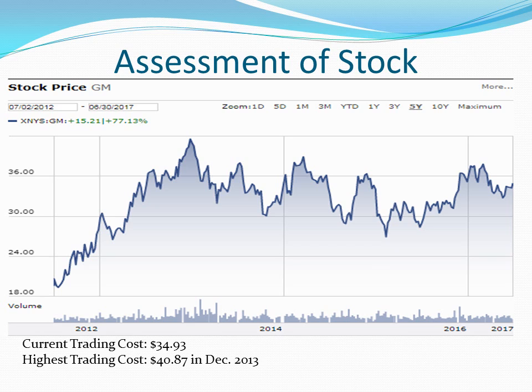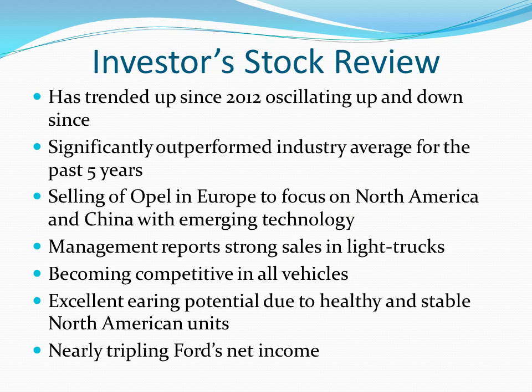General Motors stock has remained fairly constant as seen on the graph here, with their peak price coming in December of 2013 at $40.87 and their current selling price not being too far off from that at $34.93, investors can sleep easy at night knowing that their investments are safe. Though safe is good and comfortable, senior leadership at GM is of the mindset that they should be a dominant force in the industry. Selling Opel in Europe in many ways freed up much of their time and resources to focus on North America and China.